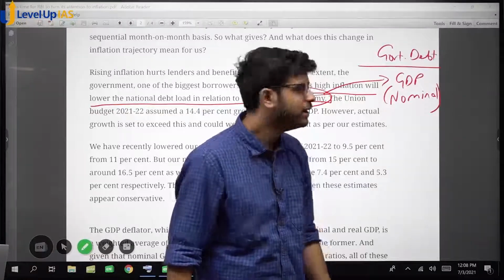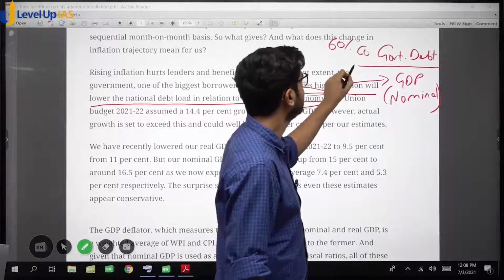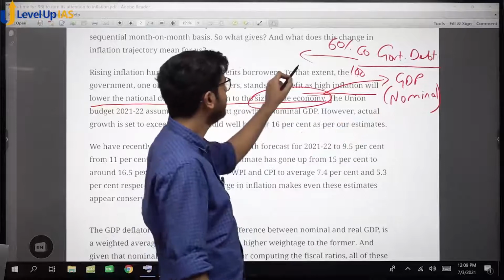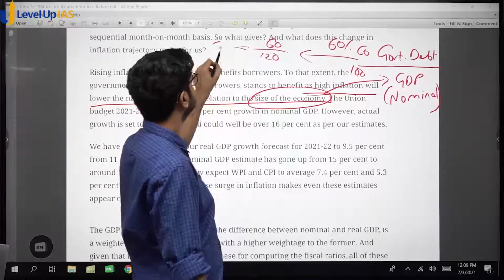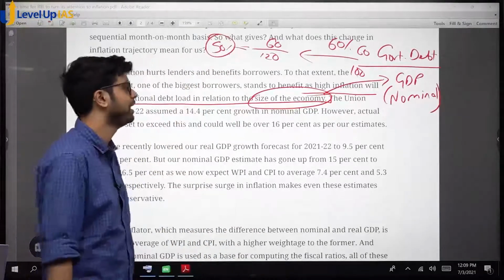Would it reduce? So currently your debt to GDP, let's say 60%. This is 60, this is 100. Tomorrow this 100 due to inflation, nominal है nominal, goes to 120. कितना हो गया? 50%. Did your load reduce? This is what they mean by that.